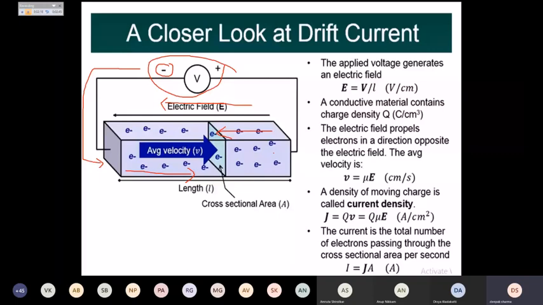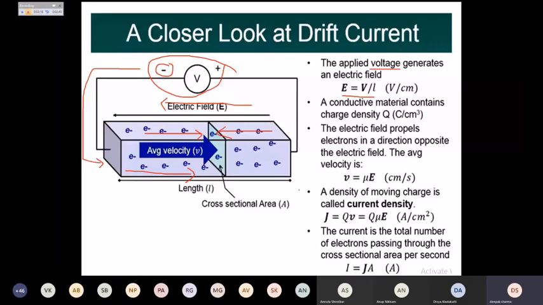Here we are seeing few of the formulas. Whenever we are supplying the voltage, it generates an electric field which is given by that voltage divided by the length of the material. And every conductive material, it will contain some charge density. The electric field propels the electrons in the direction opposite to the electric field. Just now we have seen the movement of electrons, it is in the opposite direction. And when we say the electrons are moving in one direction, then we can say that it has some velocity.